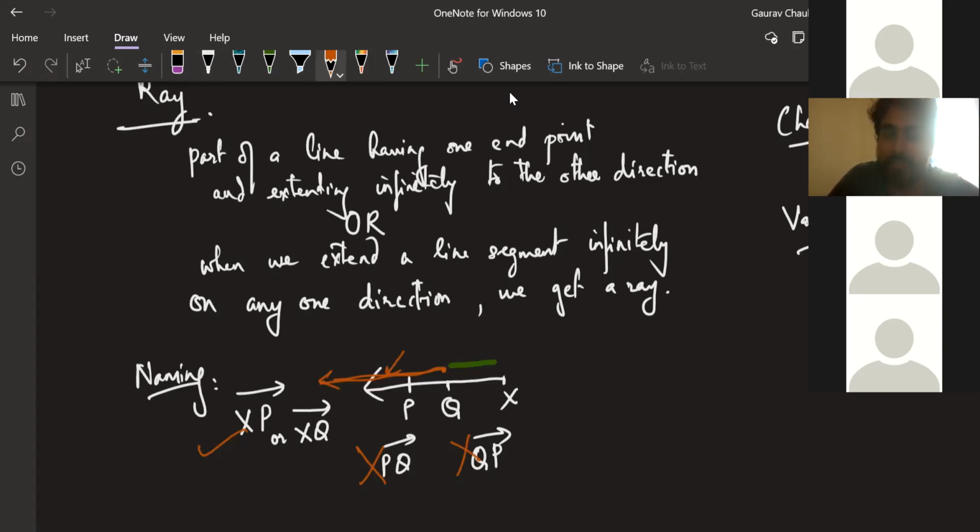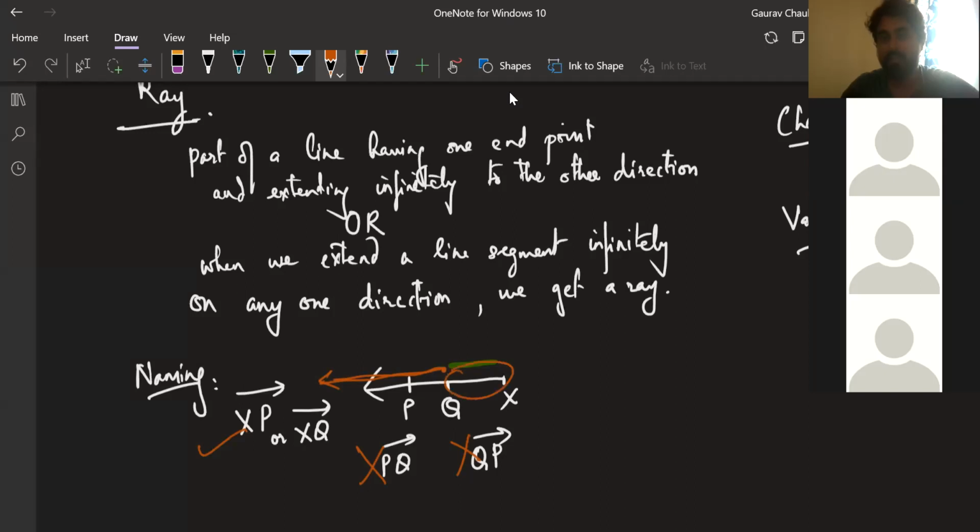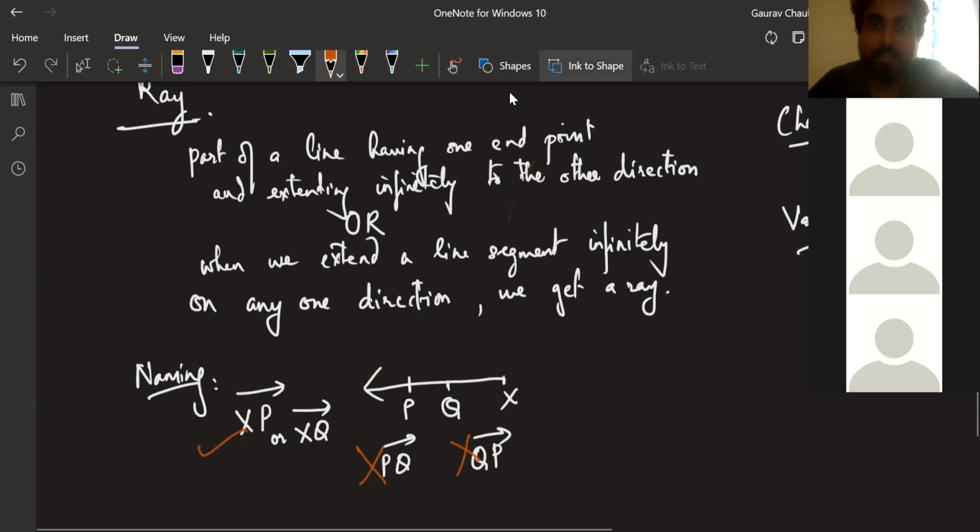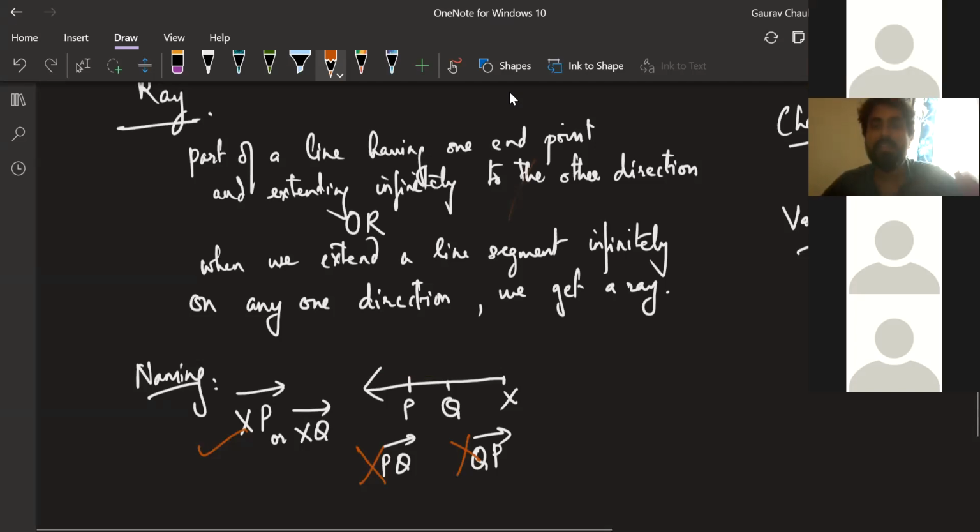Is everyone understanding this part well? Just take a minute to think about this. This full is XP. I'm removing this green part, this much part I'm removing. Then I will get this part remaining. That is QP. So QP is not the full ray, it is one more ray. QP is also a ray, but it's a different ray than XP. I want to check on the screen if everyone is good with this or not. Thumbs up if we are good with this discussion.